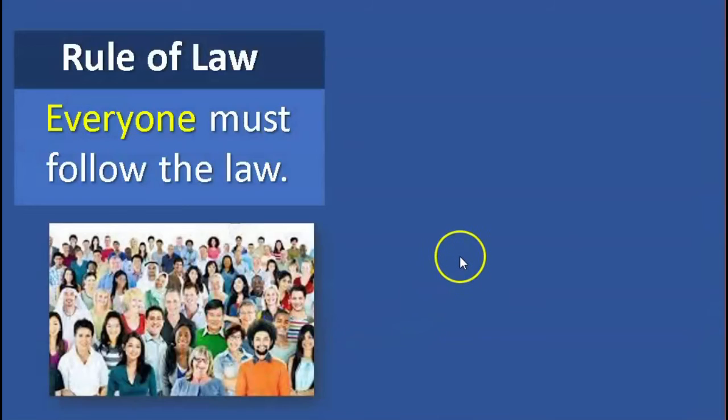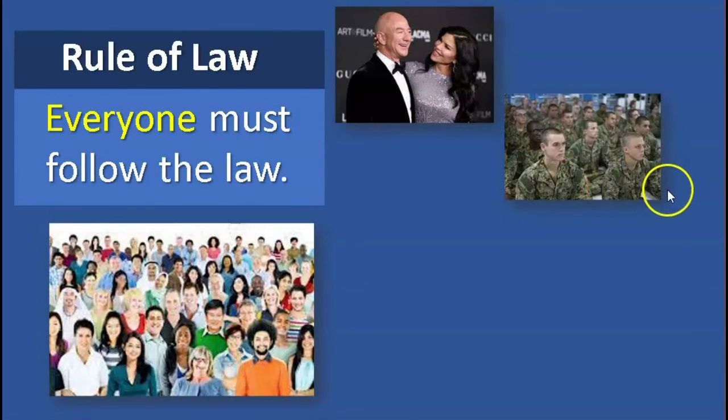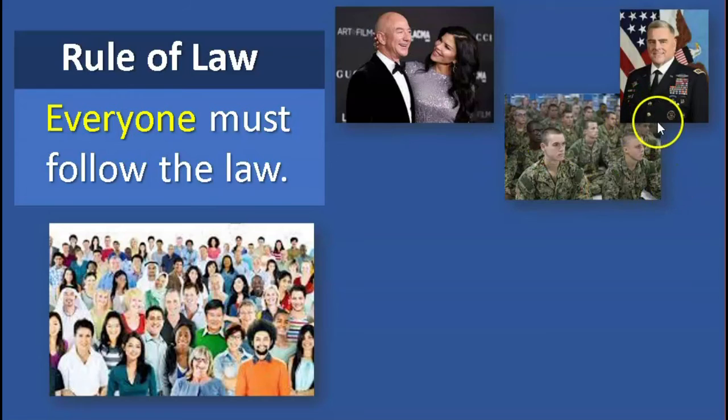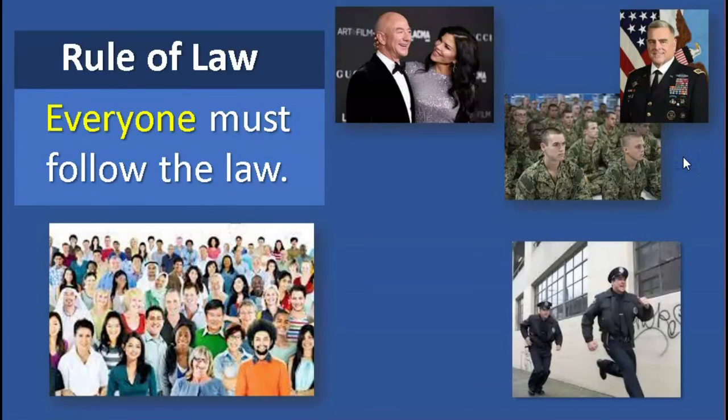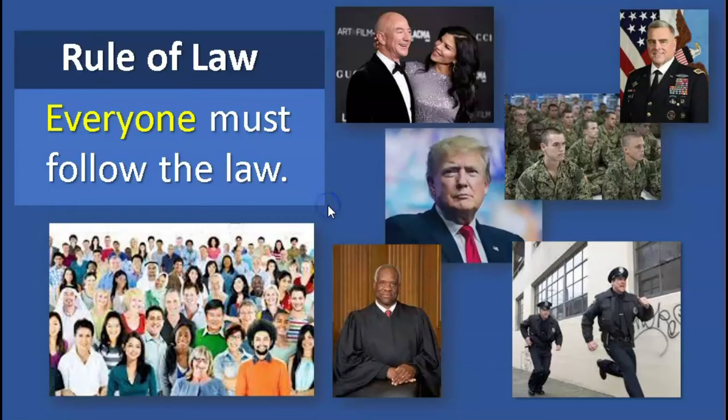In the United States, everyone must follow the law. This is the rule of law. It means you and I, every person. It includes rich people, famous people. This is Jeff Bezos, the founder of Amazon. It includes the military generals. It includes the police. It includes Supreme Court justices, even presidents. No one is above the law.